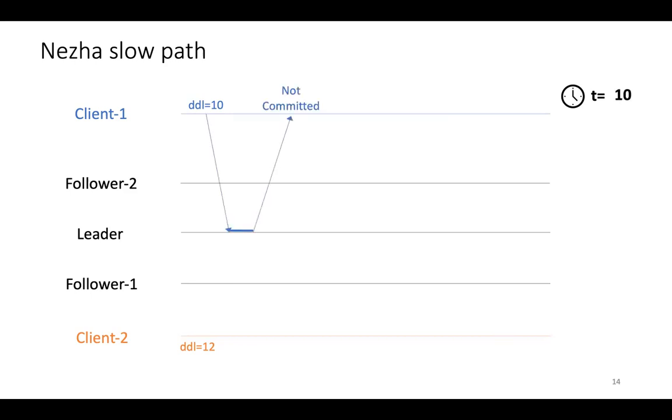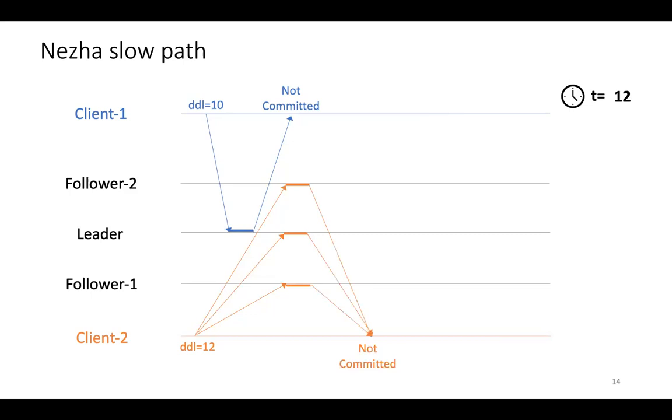Let's say client one's blue operation showed up before its deadline, and the leader responded, but it didn't make it to its followers before the deadline. So client one can't yet consider blue committed because it doesn't have enough responses, because it hasn't heard from follower 2 and follower 1 yet.